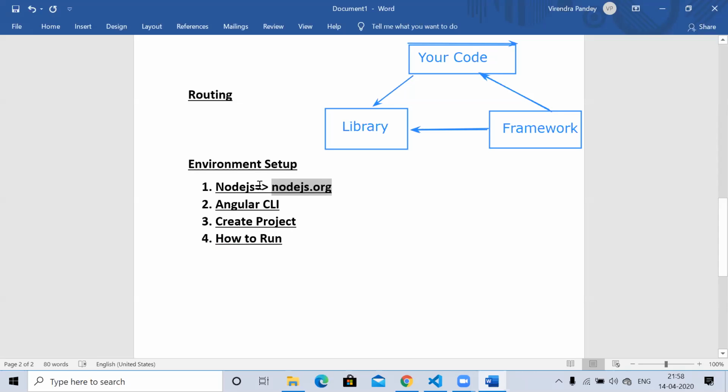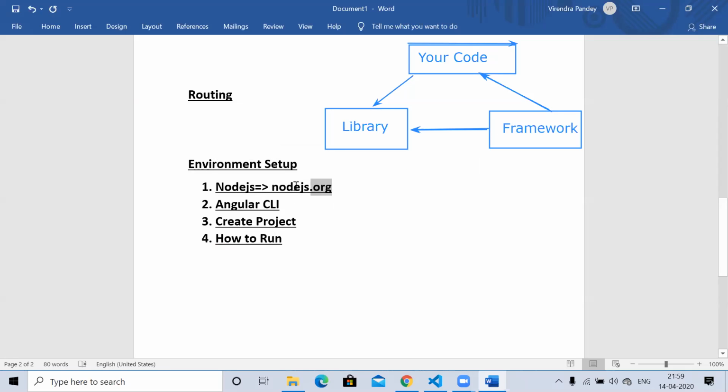So the first thing, which is very important, as we discussed, is that this is a framework. It has its own runtime environment, because a framework is the library plus a runtime environment. So for the runtime environment, Angular uses Node.js.